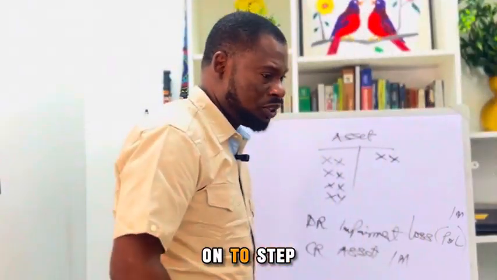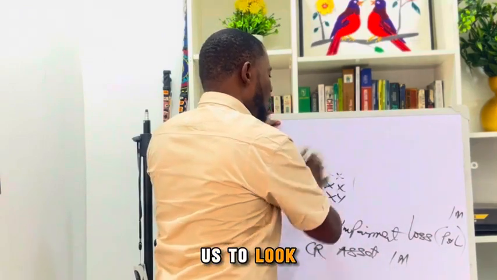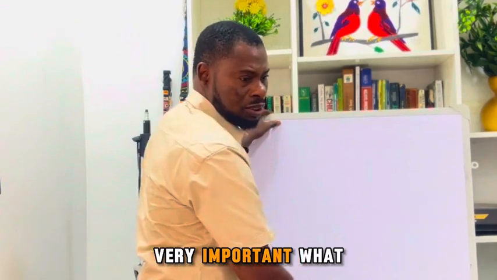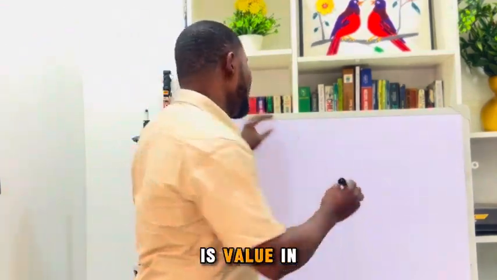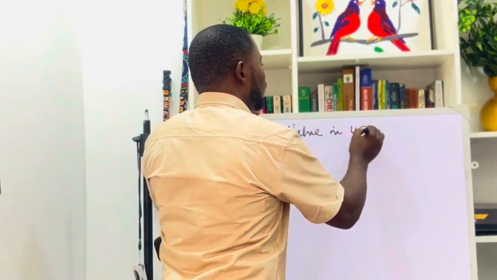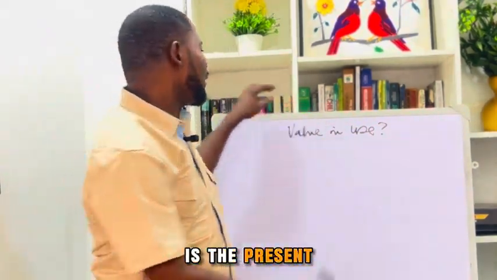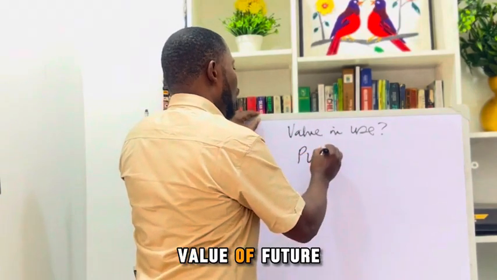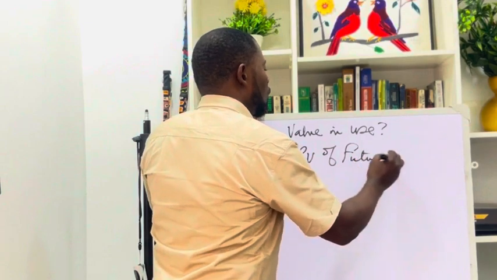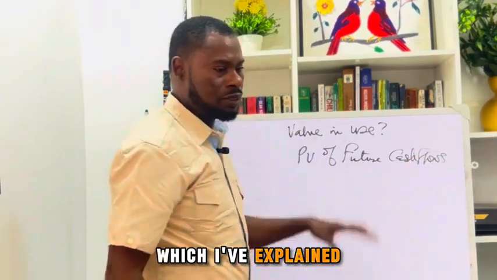Now let's move on to step 4. Okay, we've looked at that, but before that, I just want us to look at what value in use means. This is very, very important. What is value in use? Value in use is the present value of future cash flows, which I've explained.